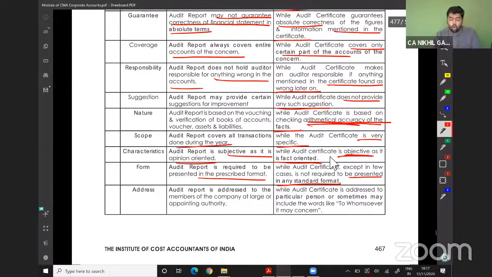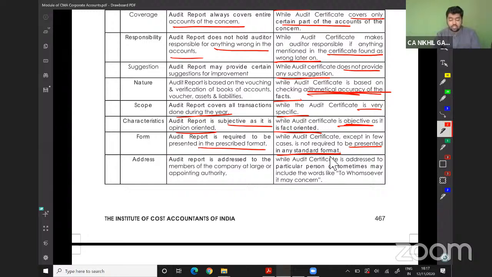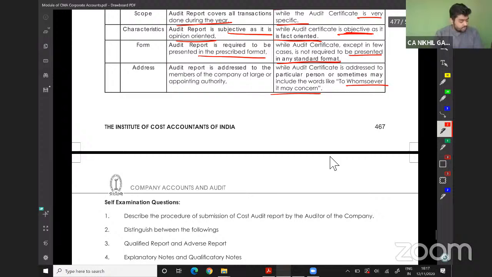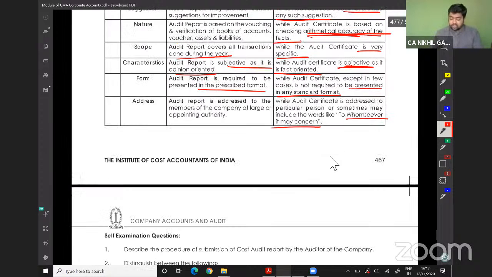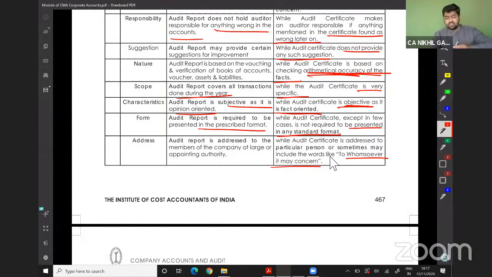Address: the audit report is addressed to the members of the company at large or the appointing authority, while the audit certificate is addressed to a particular person or may include words like "to whomsoever it may be concerned". In case of an audit report, it is to the members. In case of a certificate, it is to a particular institution or to whomsoever it may concern. We have completed our major part, which was relating to chapter number 7.